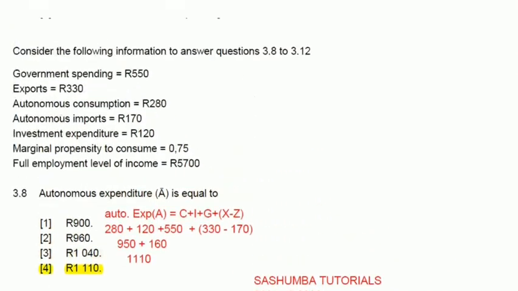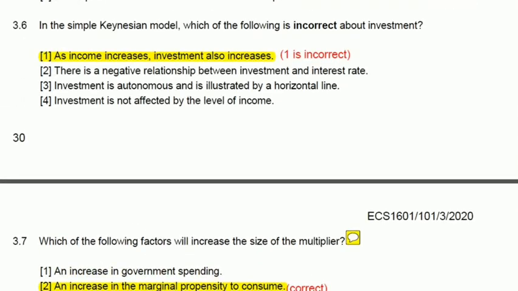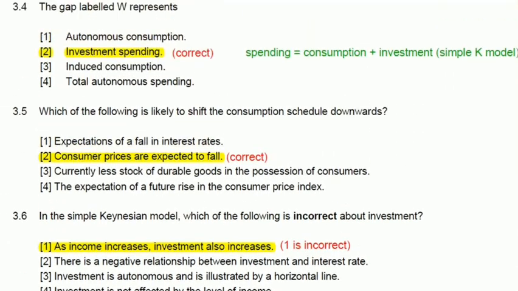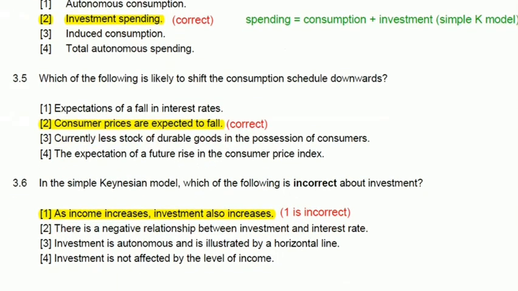Right, let's quickly check which of the following is likely to shift the consumption schedule downwards. All right, consumer prices are expected to fall. If consumer prices are expected to fall, it means they stop consuming, waiting for the price to fall, then they will start buying. So that's what makes the consumption move, because when it goes downwards, it means there is a reduction in consumption.